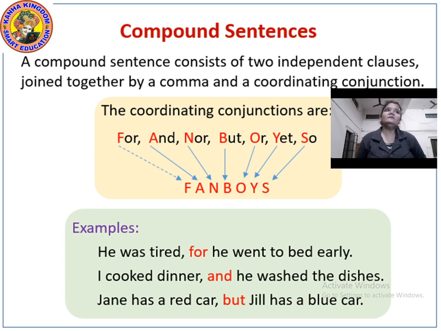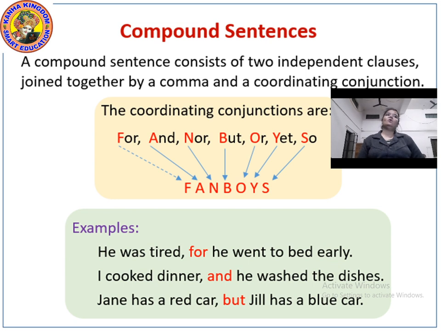I cooked dinner, comma, and he washed the dishes. Now again, if I remove the comma and from this sentence, both of my independent clauses can stand alone. I cooked dinner, yes, a complete sentence in itself. He washed the dishes, yes, another complete sentence. But to make it a compound sentence, I have added one comma and in this sentence. Jane has a red car, comma, but Jill has a blue car.